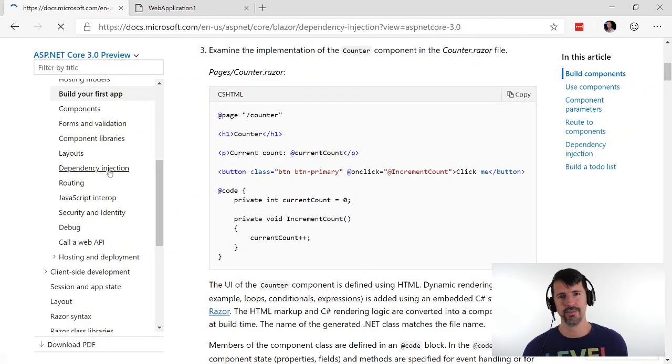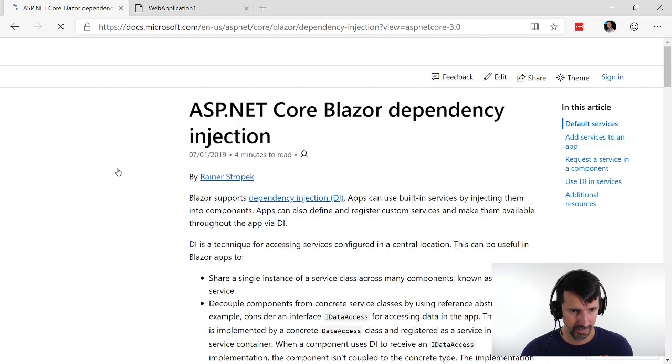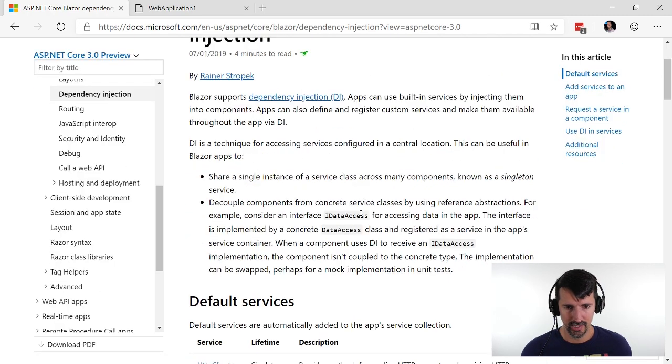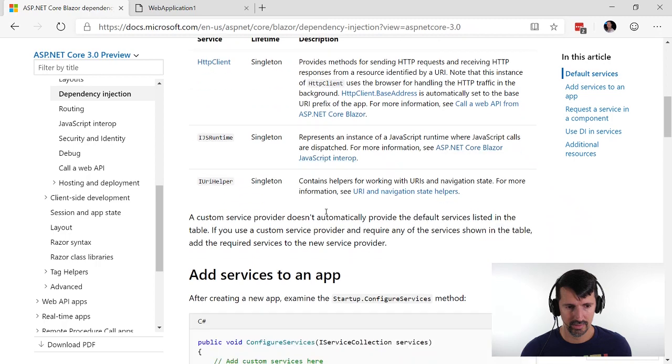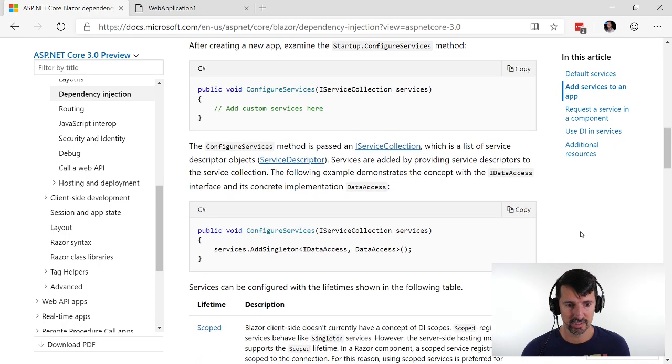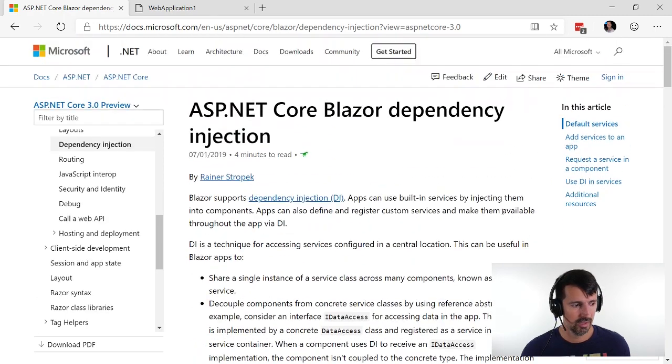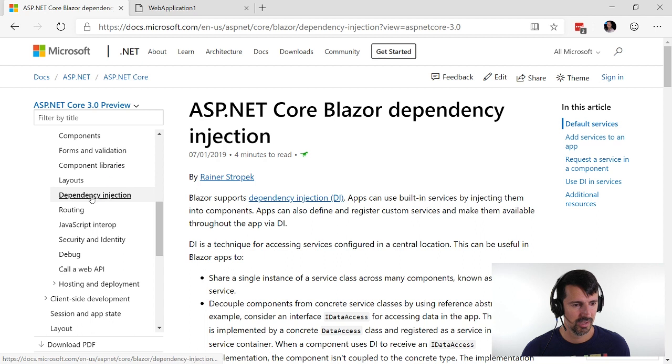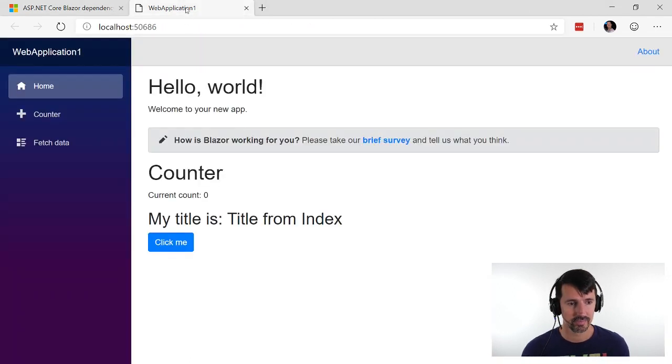Look at that dependency injection. Oh my god, I love it. I've got to really look into this. Maybe in the next stream we'll play with some DI stuff. Sweet. I'm really excited about that.